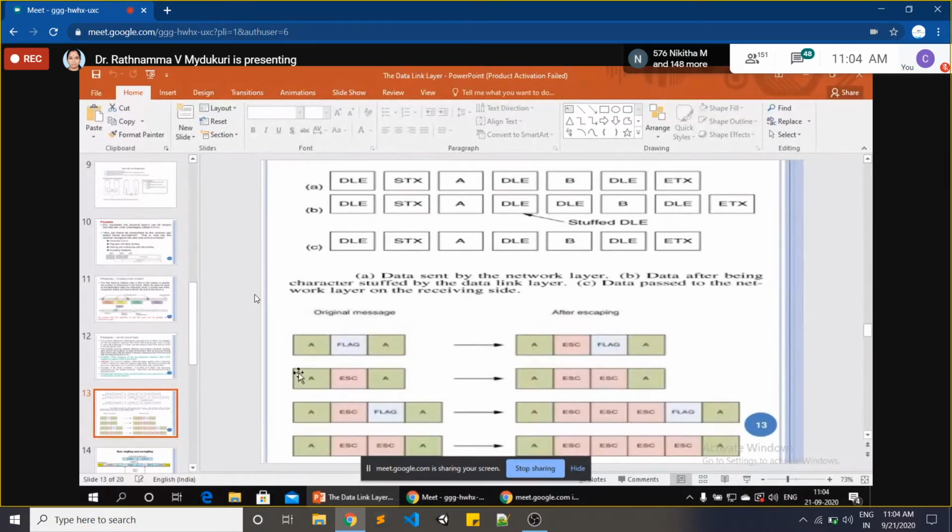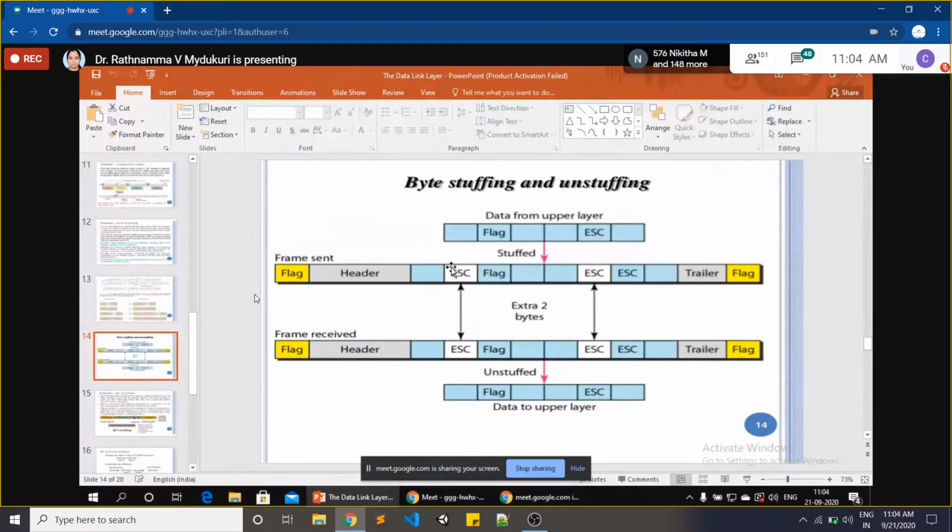Here you have been shown some more data, by stuffing and stuffing. When you send your data from the upper layers to the second layer, which is called the data link layer, it will have a header field, this is the information field, and this is the trailer field. If you add a flag at the start of a frame and a flag at the end of the frame, you come to know that this entire thing is one frame.